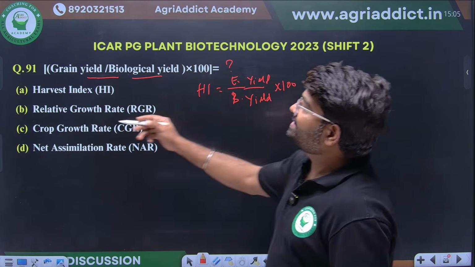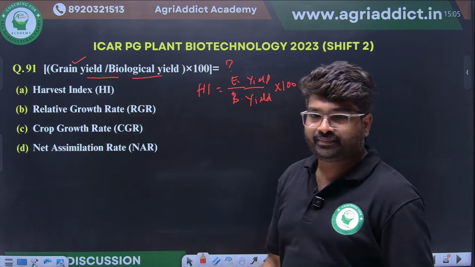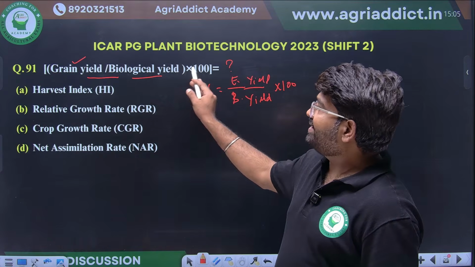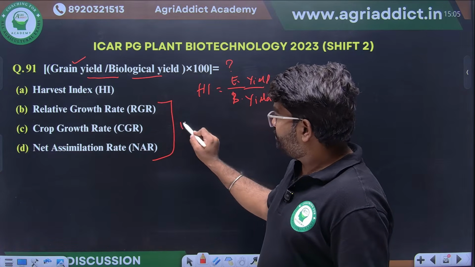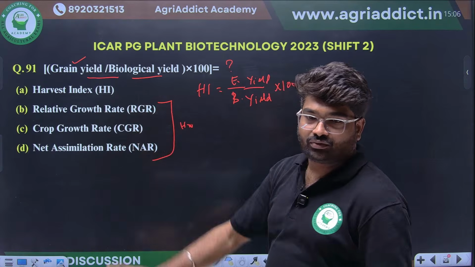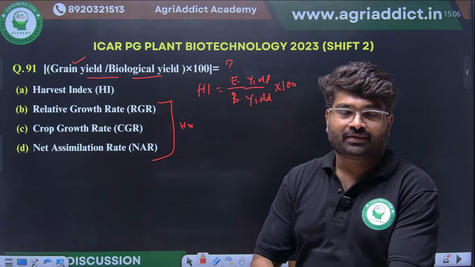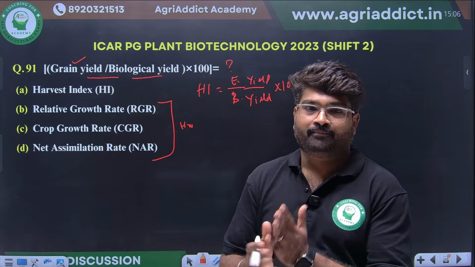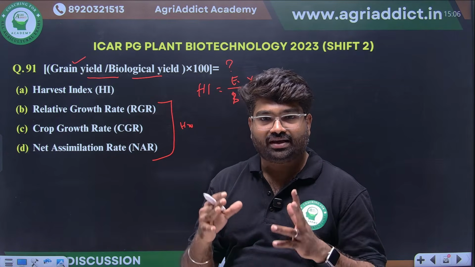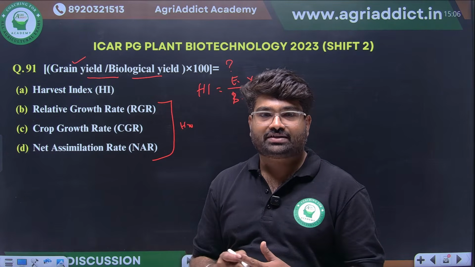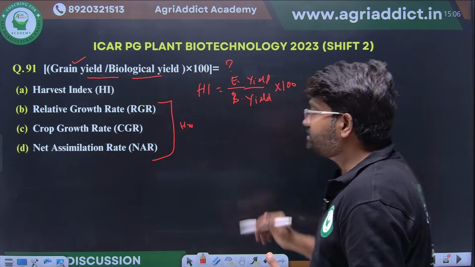Economic yield is our grain. This is homework for you. Just go and see what is the formula for RGR, CGR and NAR. You search by yourself, then you will get more interest for this subject.